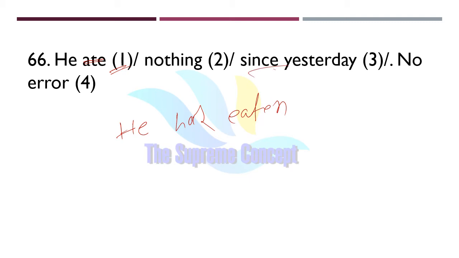And here, yesterday, I know you might be thinking that because of yesterday we should use the simple past, but that is not the case here. Here since shows that it should be framed in present perfect tense or past perfect tense, but here present perfect tense will prevail because he has eaten. He has eaten nothing since yesterday. That means that particular person has not eaten a single thing since yesterday, so it will be our correct answer here.